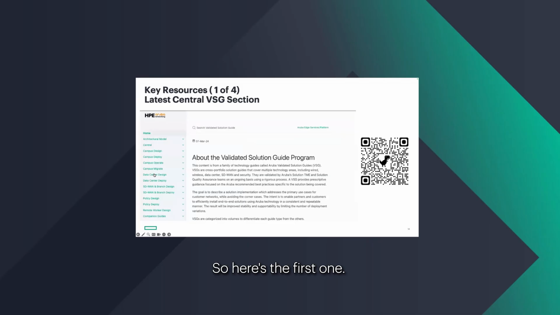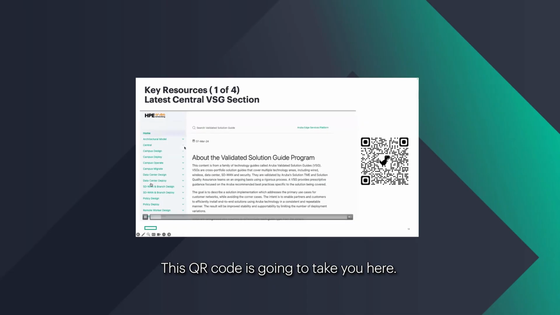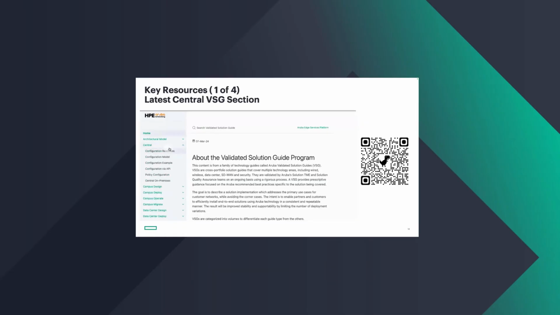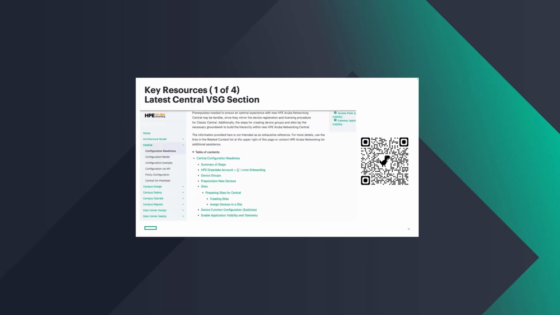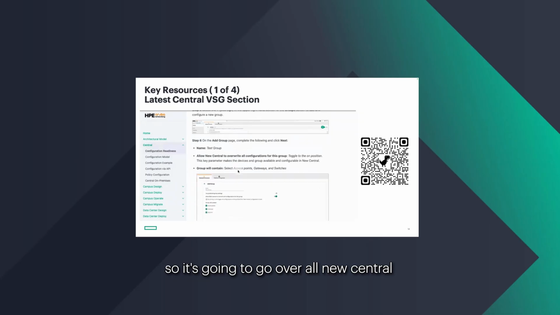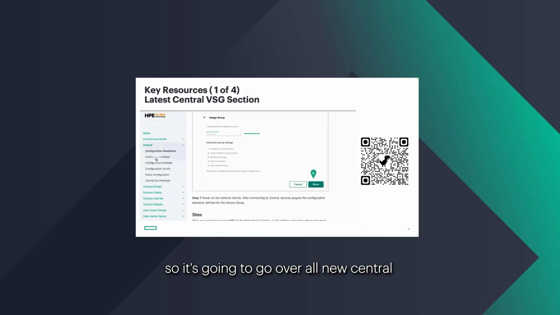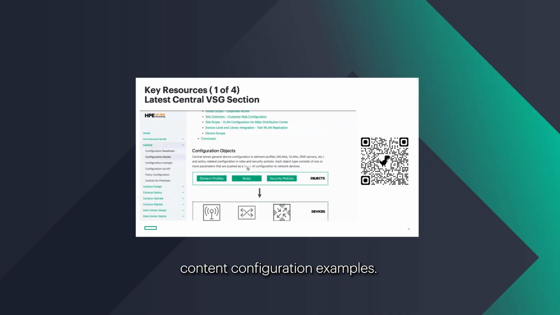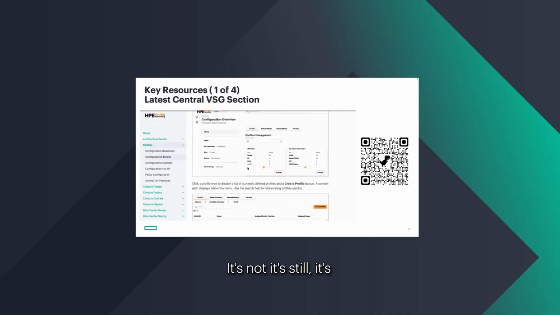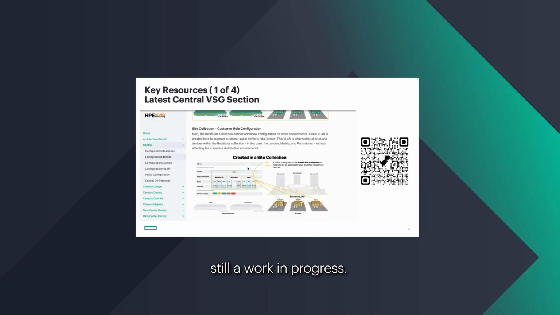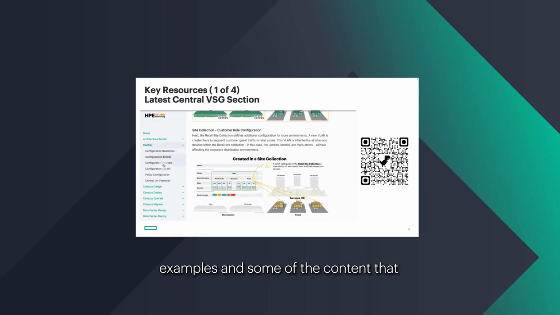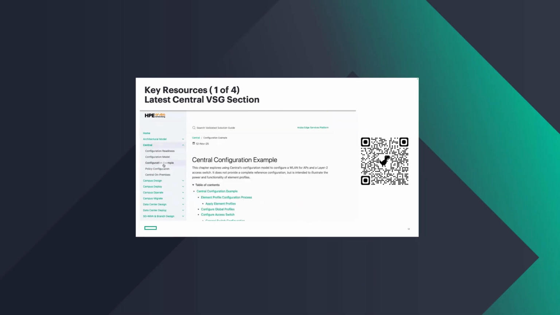So here's the first one. I'll end with this. This is the latest Central VSG section. This QR code is going to take you here. This was published about 2 weeks ago. It goes over all the new Central content and configuration examples. It's still a work in progress, there's more to come, but as you can see, there are examples, and some of the content that I presented to you today is here.